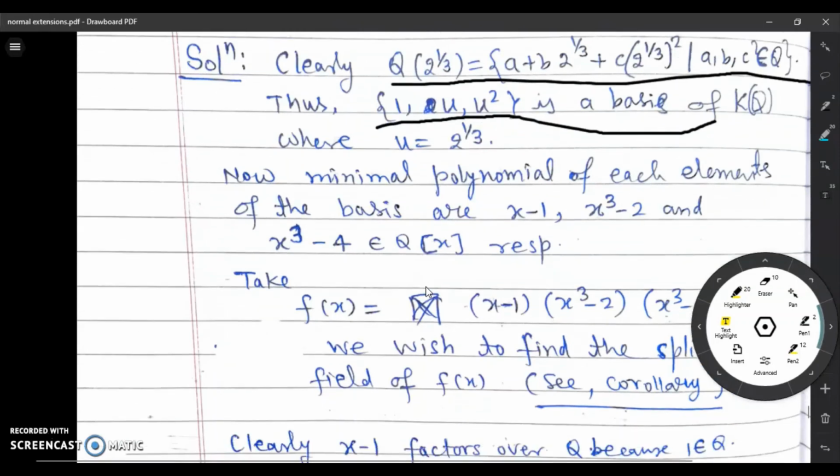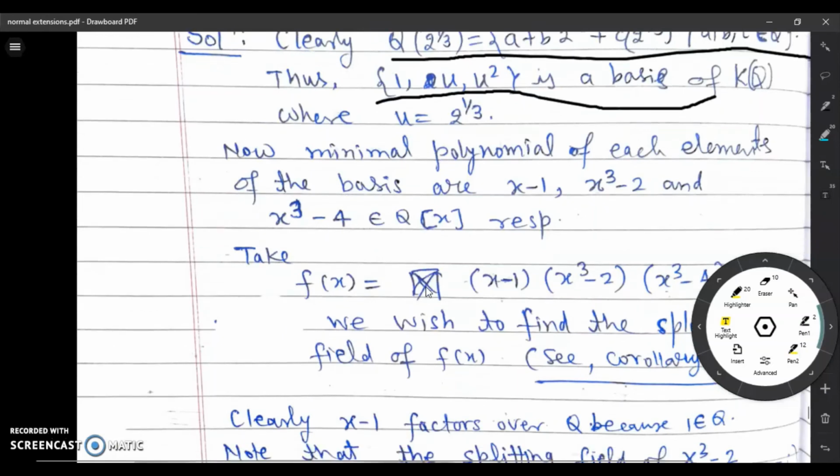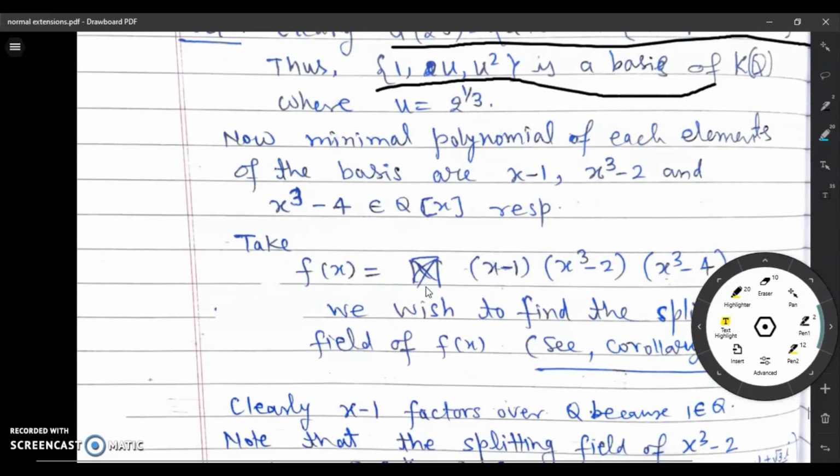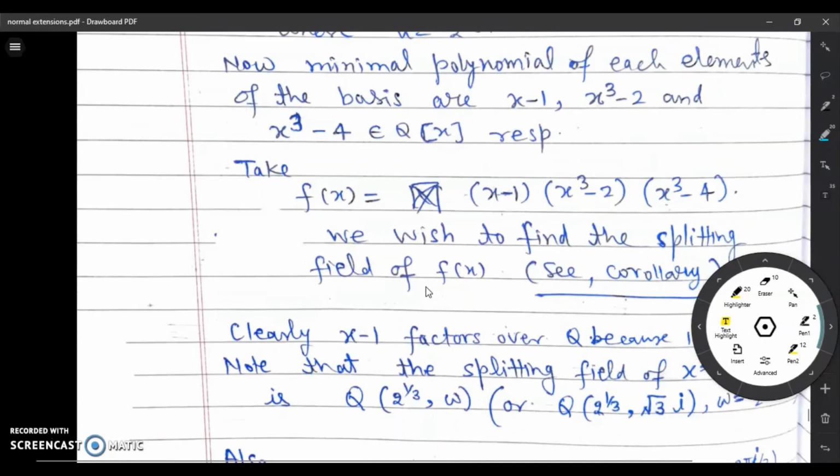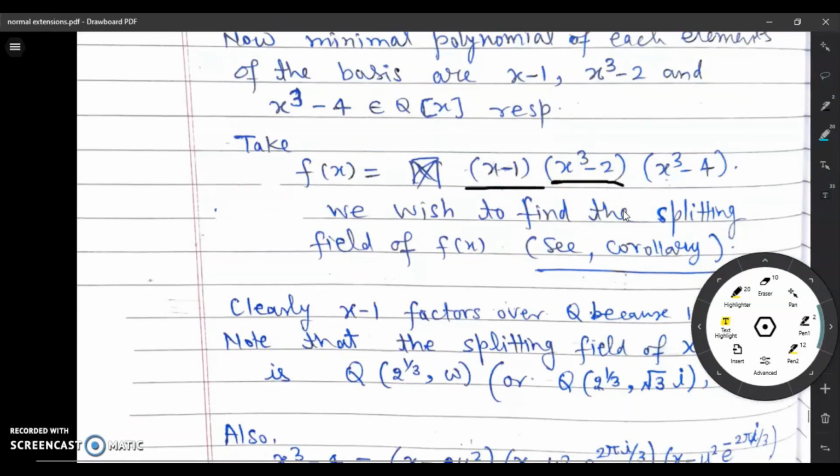Okay, so consider the product of these. Since the roots of f(x), since the roots of this lie in Q(2 power 1 by 3), also the roots of this belong to it.